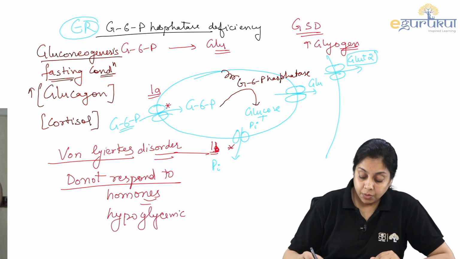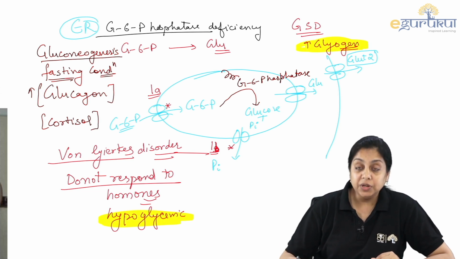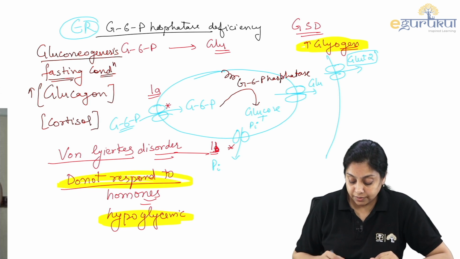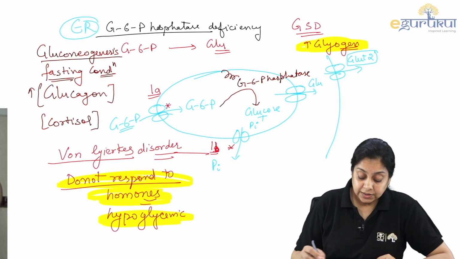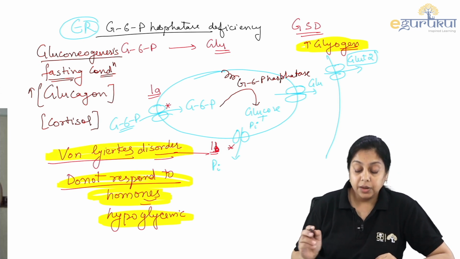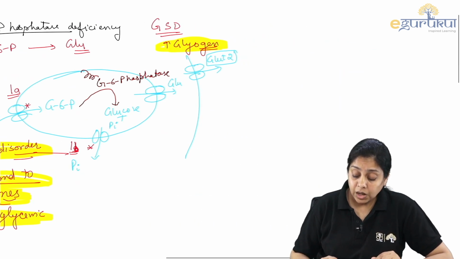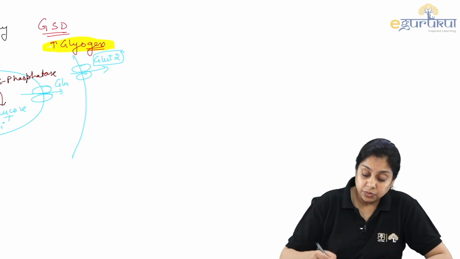Patient is suffering from hypoglycemic condition. Glycogen is being accumulated, right? And they do not respond to the hormones, glucagon therapy, right? Then what are we talking about? Von Gierke's disorder. One thing to it, okay? Now, if that is one way to look at it, there is another way to look at it also.